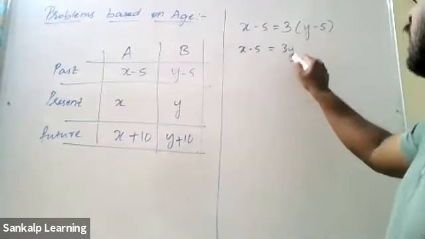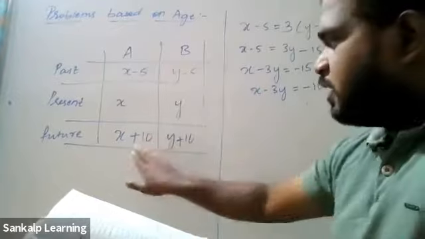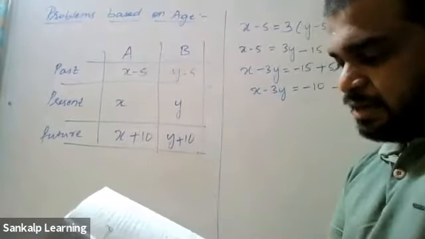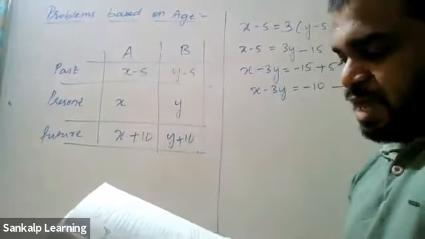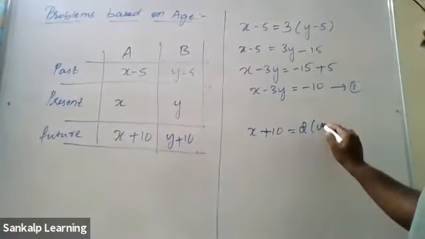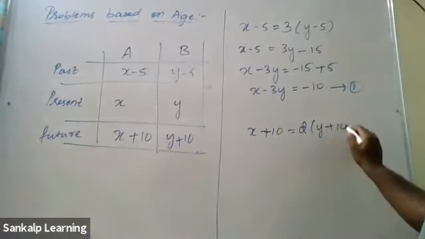Isn't it? Next, what now? 10 years later. 10 years later means about the future. I'm going to use only these two things now. We won't use these two, forget them, concentrate only on this. X plus 10, Y plus 10. 10 years later, A shall be twice as old as B. So what is A's age? X plus 10. That equals 2 times, twice means 2 times B. What is B's age? Y plus 10. Simplify.